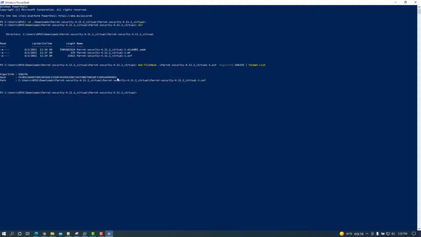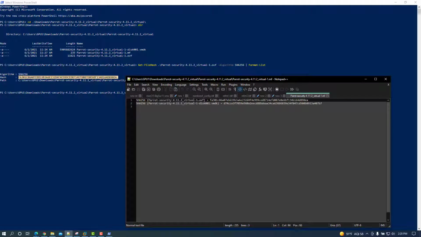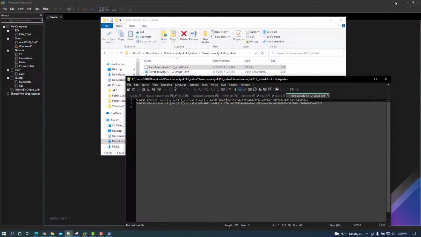It's going to give us our hash, and of course we'd be able to go back into our Notepad++ and we can verify the hash. Similarly, you could perform this on a VMDK. I've already done this before the video and verified that the hash is correct. So it's not a corruption issue that we're having on this particular import error. It is another issue though, however.